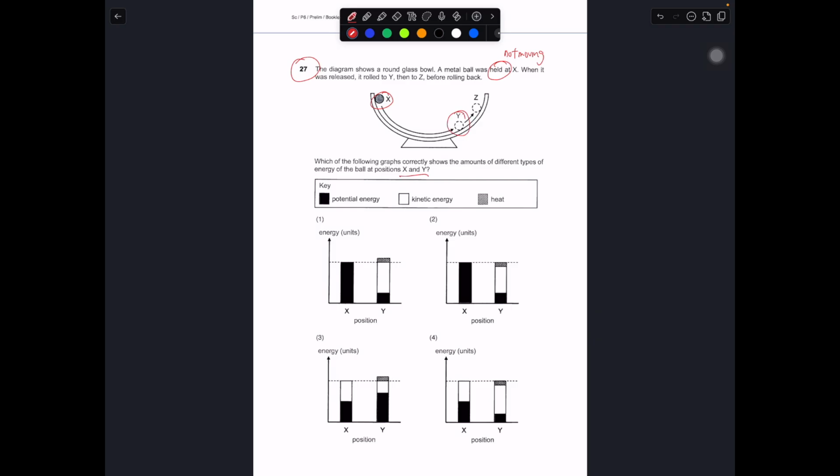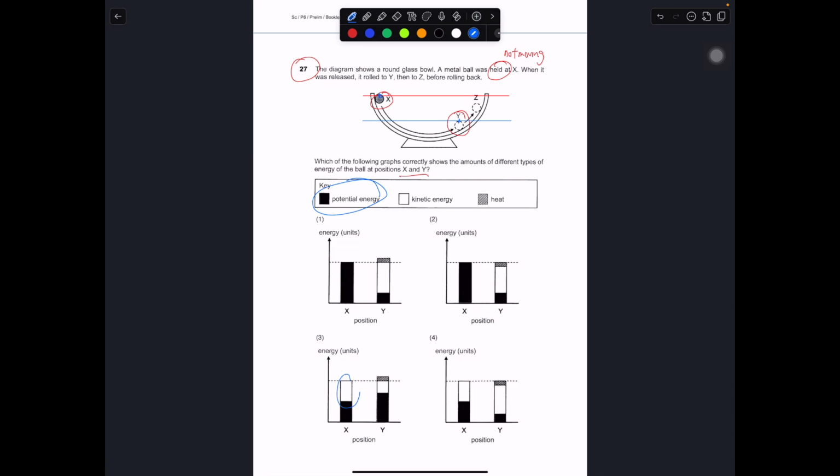So what would be the forms of energy? Take a look at this. The ball at X is at the highest height, while at Y is at the lowest height. I'm just going to compare from here and here. Since the ball at X is not moving and is at the highest height, X would only have potential energy. It will not have kinetic energy in this case.